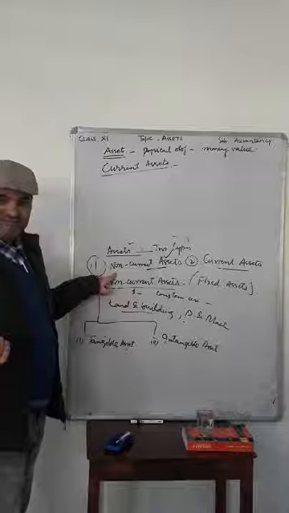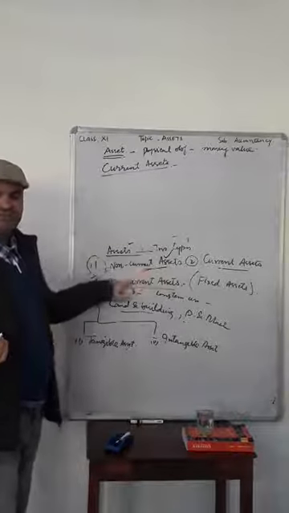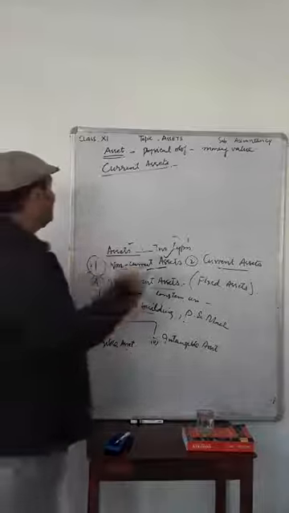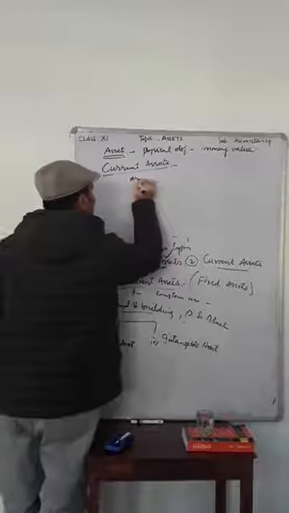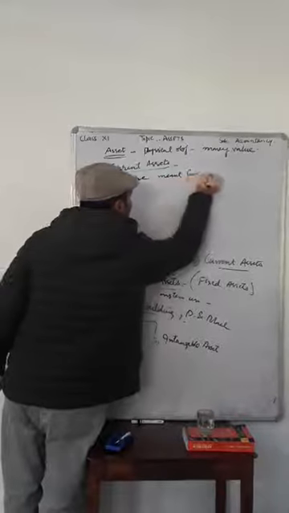And second thing, non-current assets are not meant for sale, but current assets are meant for sale or resale.